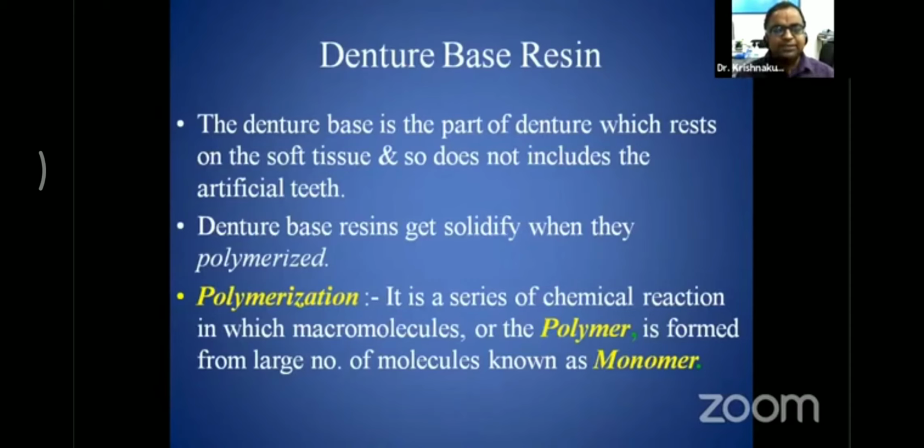The denture-base resin gets solidified when it is polymerized. What is polymerization? Polymerization is a series of chemical reactions in which a macromolecule, meaning a bigger molecule that is called a polymer, is formed from a large number of small molecules that are known as monomers. When n number of monomers come together with a chemical reaction, the polymerization reaction starts and the polymer is formed.